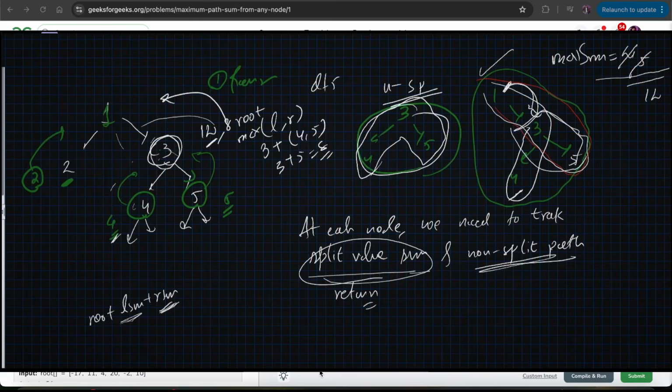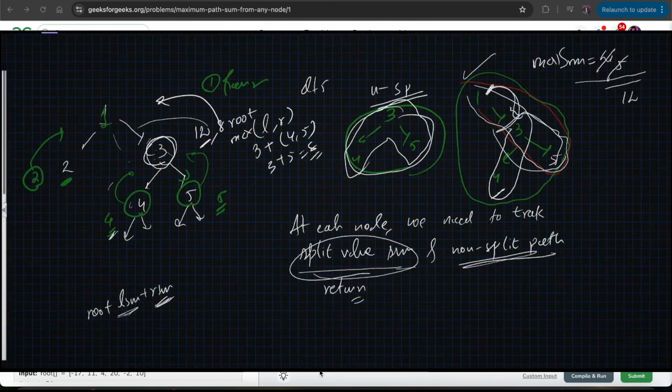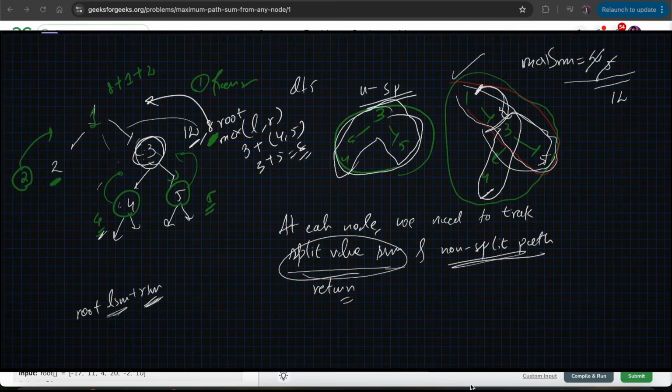Now here again there will be two sums, that is 12, right? That is not 12, the return value is 8, right? Because we cannot return 12. So 8 plus itself, that is the root, and plus the left sum which is 2. So 8 plus 2 is 10, and 11, right? So 11 is not greater than the maximum, so we will not update it, right?